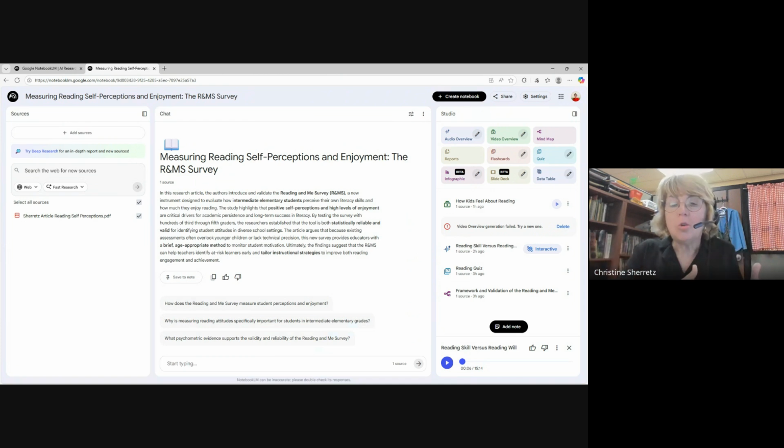So I wanted to show you this tool, but my suggestion is to read the articles. You have to develop your reading, thinking muscles, and you have to push through these articles. Yes, they're tough, but this is what graduate work is, okay? So you're going to do that. And then afterwards, if you want to use Google Notebook LM to help you summarize it, to understand and break it apart and then synthesize it, this is a tool you can use, okay?